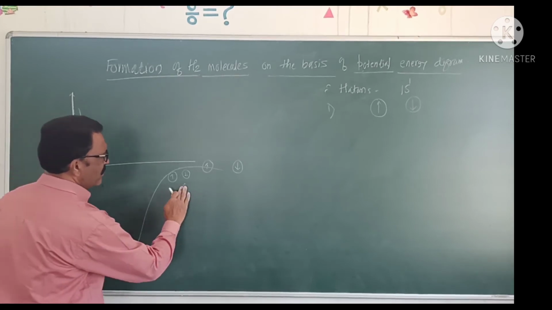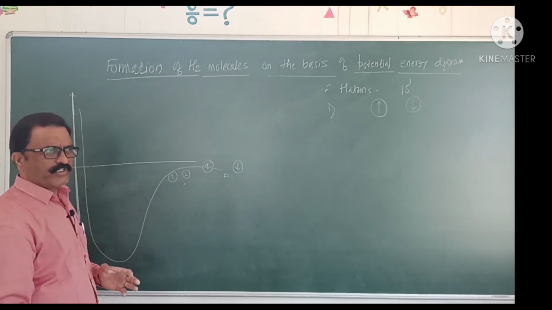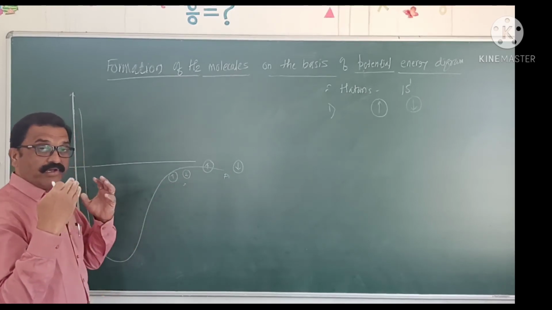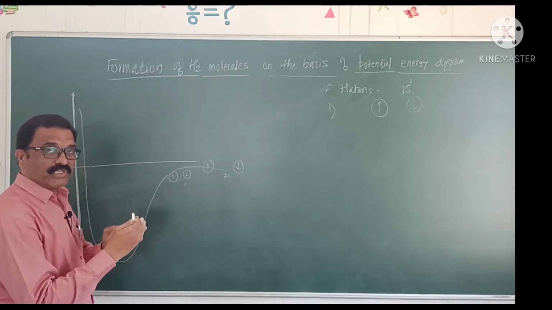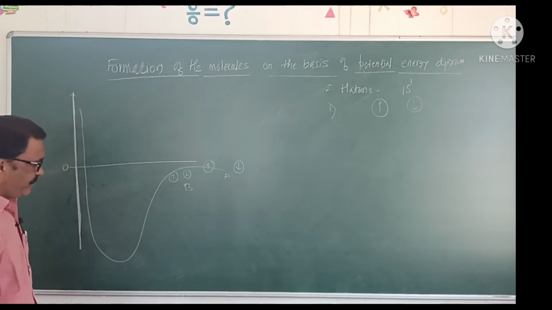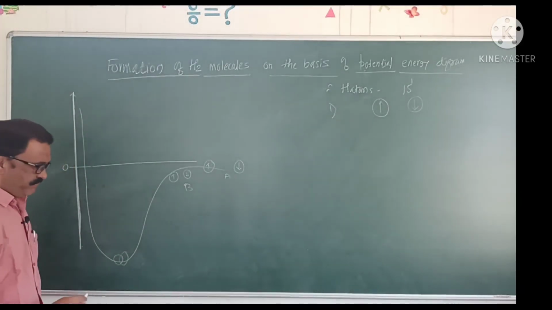Suppose at point A, no overlapping is possible because they are far away from one another. The overlapping will take place when they come closer and closer to one another, that is at point B. At point C, the overlapping of atomic orbitals takes place.